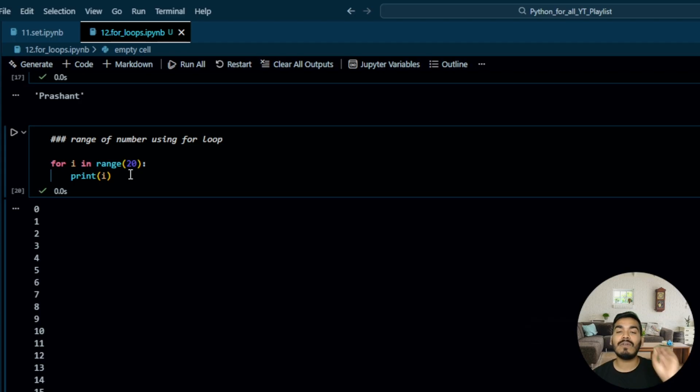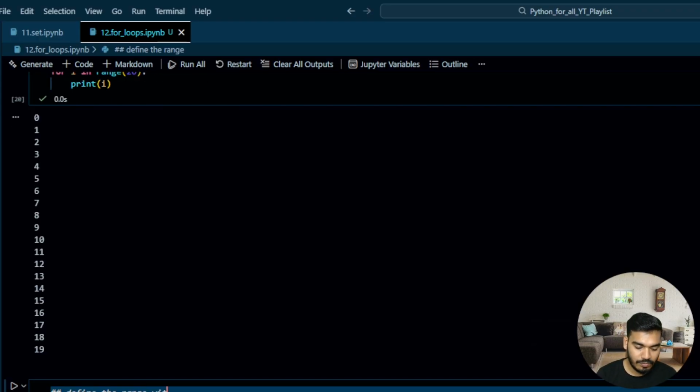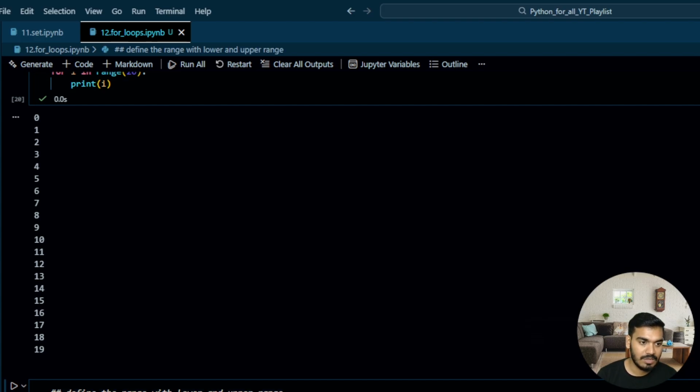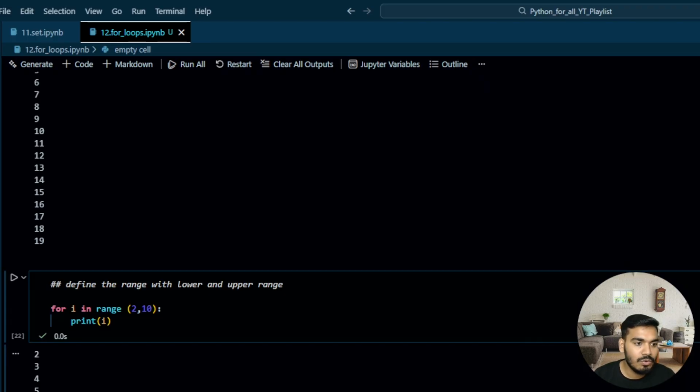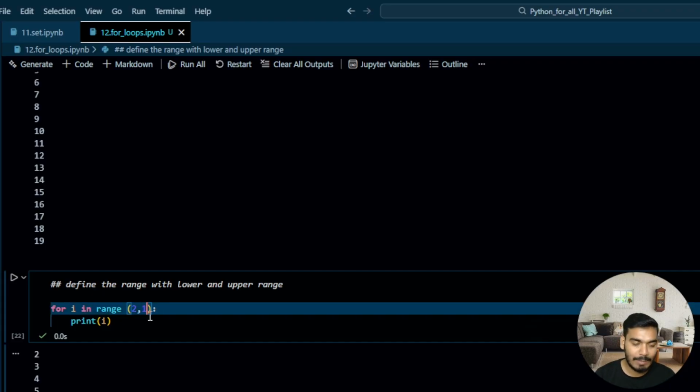So if you don't define the lower range and upper range, it always starts from 0 and gives upper range minus 1 as the last value, right? So it's like that. Now define the range with lower and upper range. So over here, let's say for i in range, let's write 2 to 10. Can you please pause the video and comment what values it is going to give? So it is going to give 2 to 9. Sorry, I forgot to write the range, guys. 2 to 9. Why? Because it is always upper range minus 1. So if you want 10, you have to write 11.